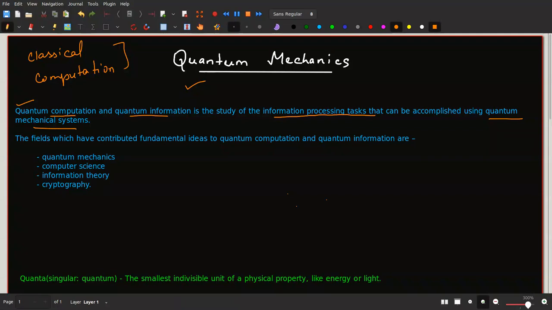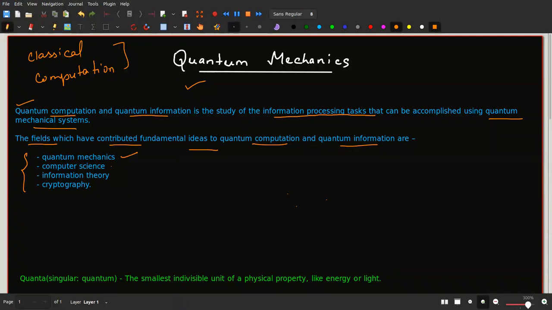Now the next point is, there are certain fields, and as you can see from the names already, majorly there are 4 fields that have contributed to the fundamental ideas of quantum computation and quantum information. Okay. So what are those 4 fields? First one is definitely quantum mechanics, and this is the reason that I have made this video. And in this lecture, we are going to discuss this in detail. Okay. So quantum mechanics is the basis. Now how it is, we will see in some minutes.